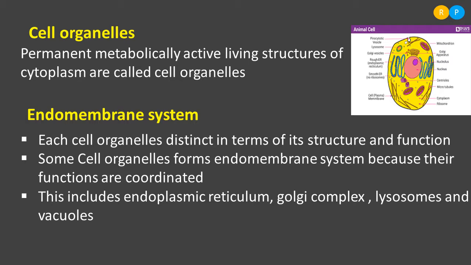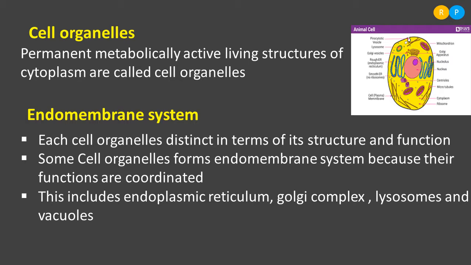The endoplasmic reticulum has its own membrane. Clear? The Golgi complex is one cell organelle, and it has its own membrane, as do the lysosome and the vacuole. These are membrane bound cell organelles because they have their own boundary; their own membrane is present. These few membrane bound cell organelles are interlinked with one another functionally.